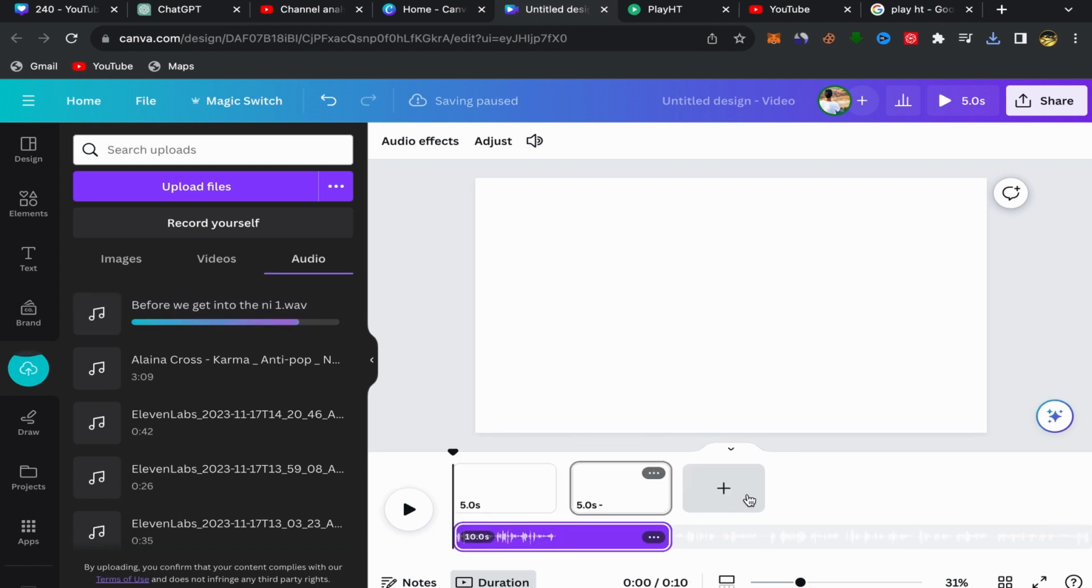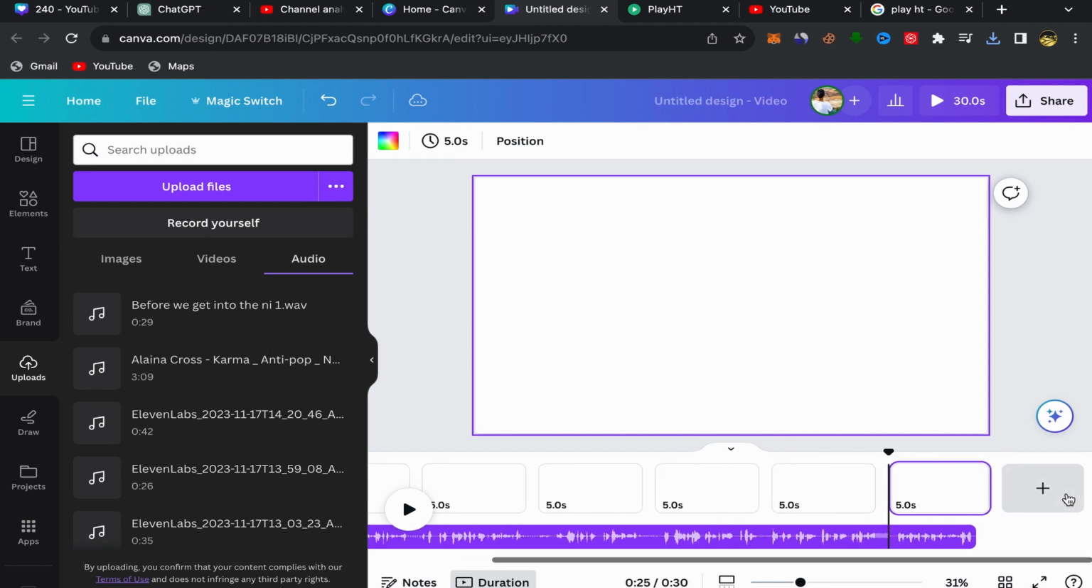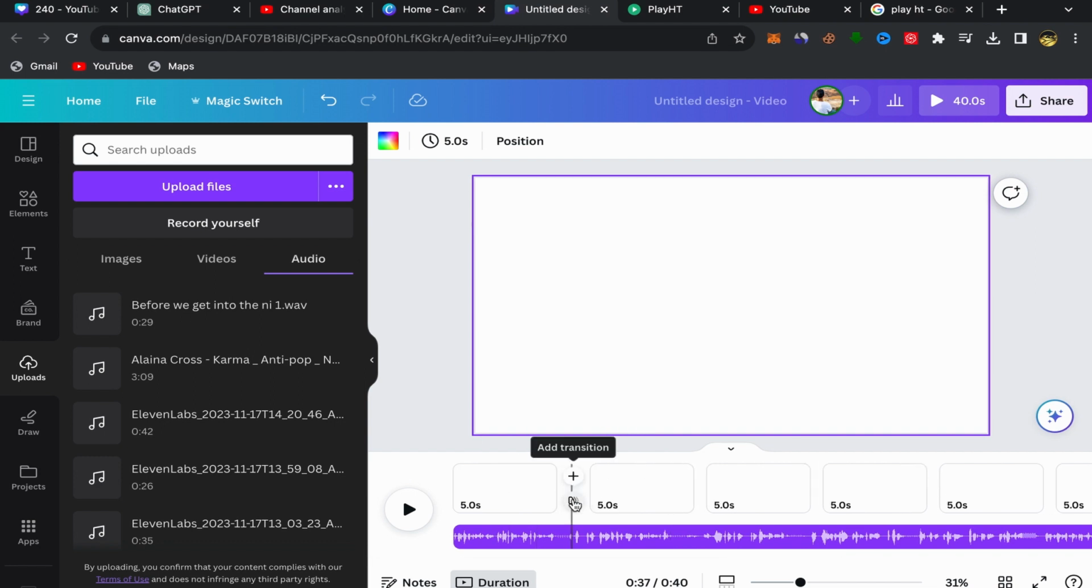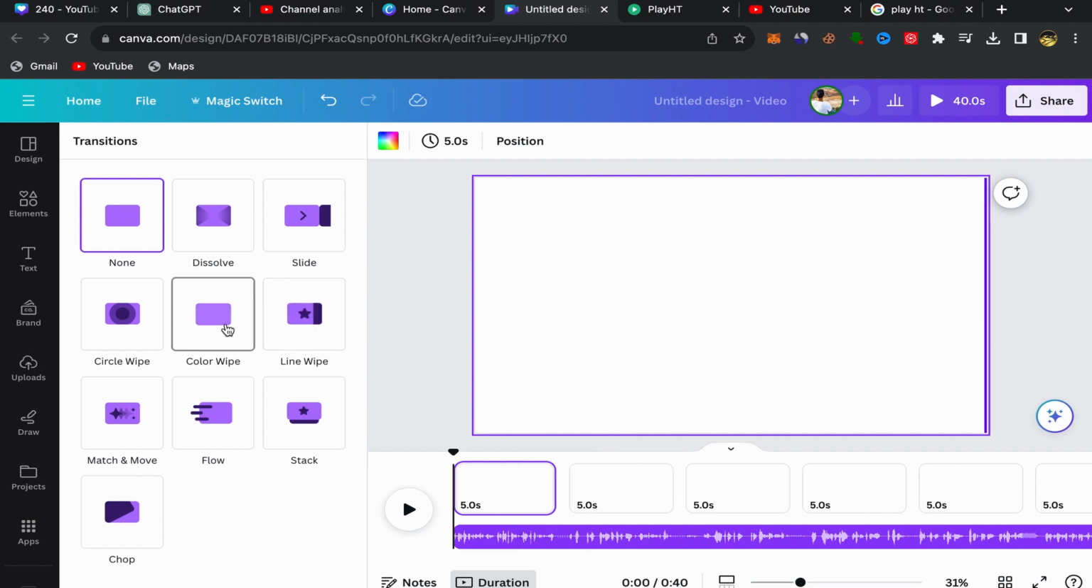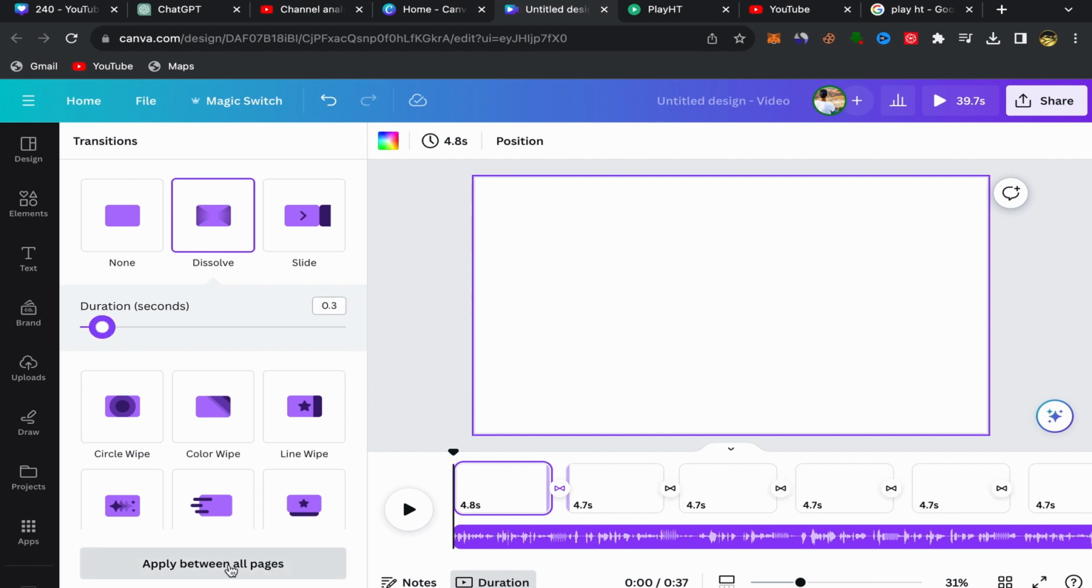Click on add page, add page, add page, and add more pages that will be matched with your voiceover, like that. Okay, then go to the first page, click between those two pages, click on add transition and choose which transition you want to add between your videos to make them more engaging and professional. For me, for example, I'm going to choose just this simple one. Make it 0.3. Click on apply between all pages.